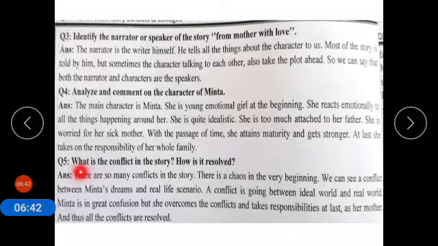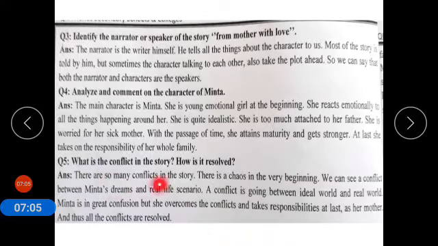Question number 5 is, what is the conflict in the story? So conflict means a fight, a confusion. So what is the problem, the fight, the confusion in the story? How is it resolved? Resolved means how the solution was found, how it was resolved. इसका हल कैसे निकाला गया?